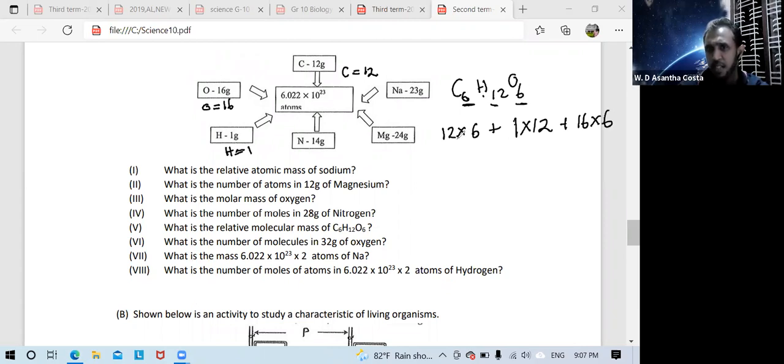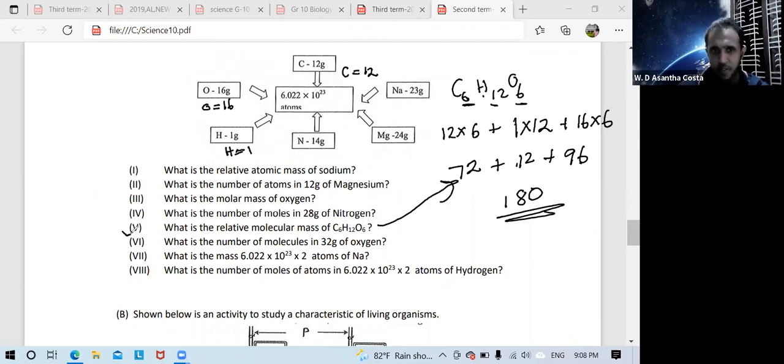After multiplication, 72 plus 12 plus 96. After adding, we get 180. This is the answer of this question. That means the fifth question. I hope you can understand it.